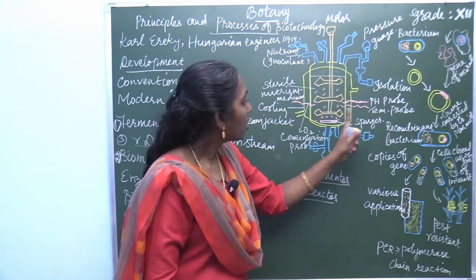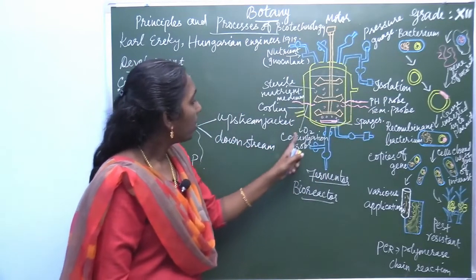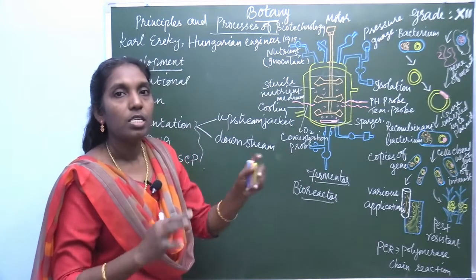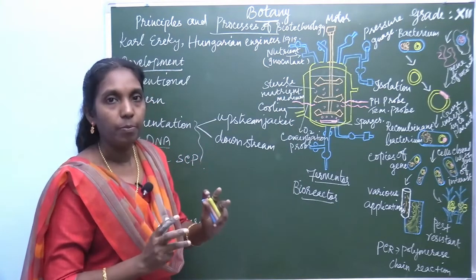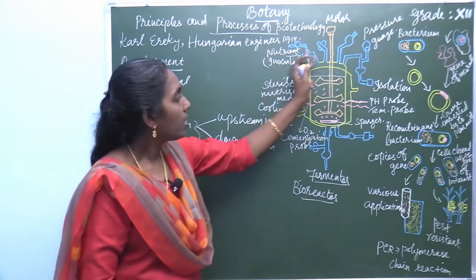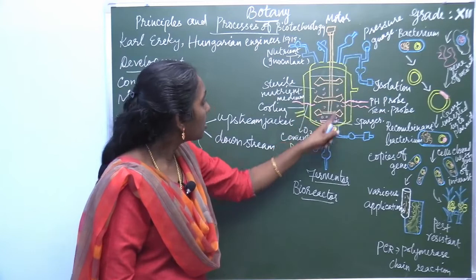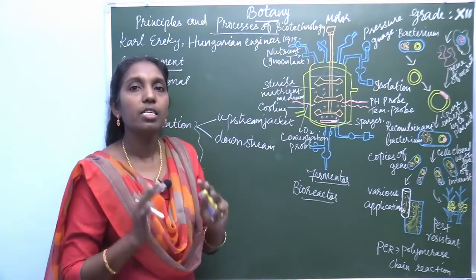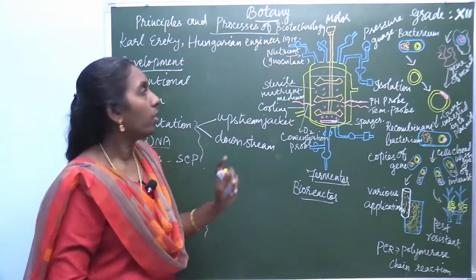and here there are some probes: a pH probe, a temperature probe and an oxygen concentration probe. These all maintain the optimum temperature, and this is the sterile nutrient medium. Everything works in a sterilized, controlled condition.